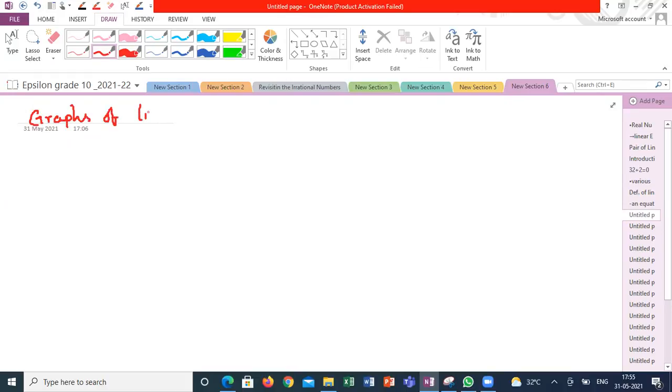Graphs of linear equations in two variables. Whenever I say linear, the graph is mostly always a straight line. The graph is always a straight line. Let's see how it is a straight line; practically we can discuss that this is a straight line.